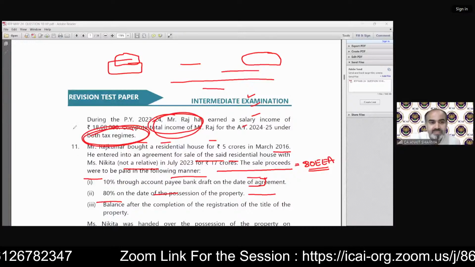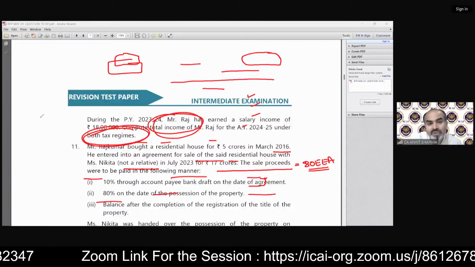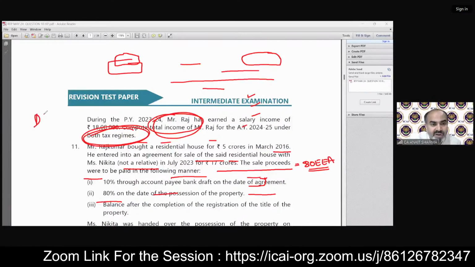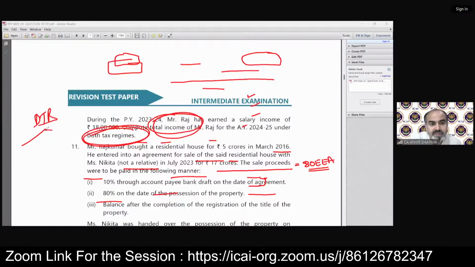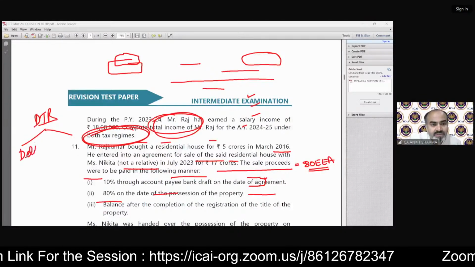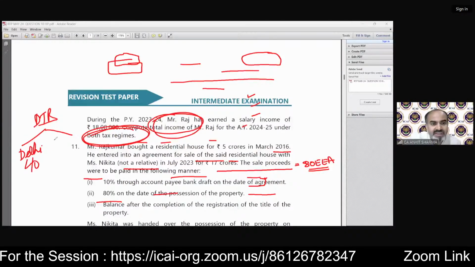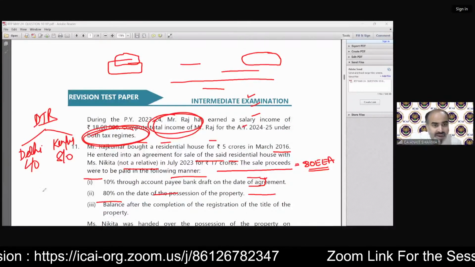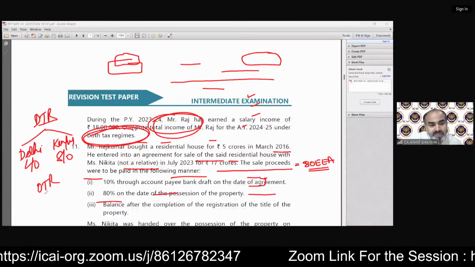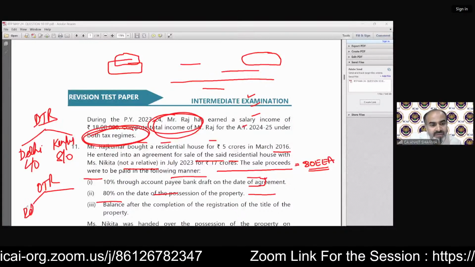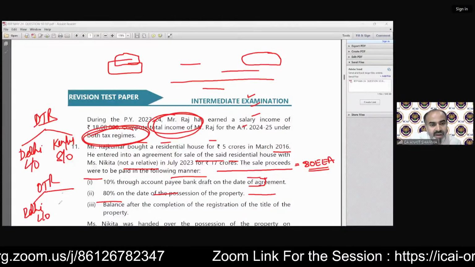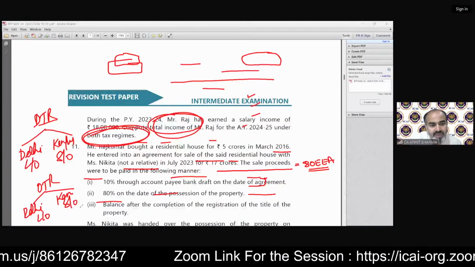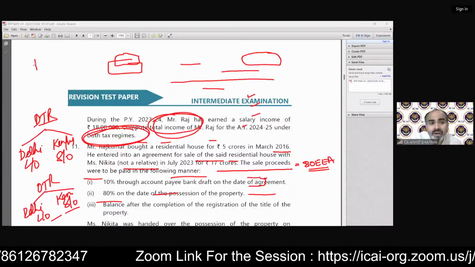Under the default tax regime we have to solve the Delhi house, which is let out, and the Kanpur house, which is self-occupied. Clear? And then under the optional tax regime, again, we need to solve Delhi let out and Kanpur self-occupied.